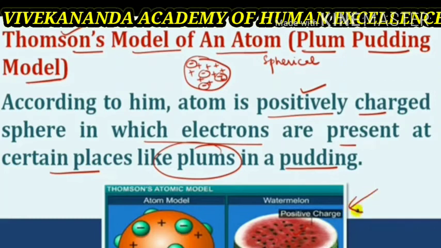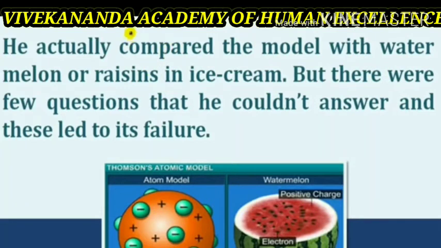This structure looks like a watermelon, that is tarbooj, or Christmas pudding. The electrons in a sphere of positive charge were likened to the currants, that is dry fruits, in a spherical Christmas pudding. Thus, he compared the model with watermelon or raisins in ice cream, but there were a few questions that he could not answer, and these led to its failure.